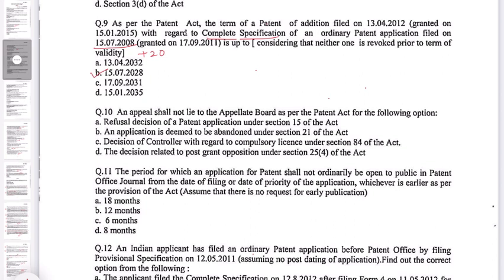So here, appeal shall not lie to the appellate board only when an application is deemed to be abandoned under Section 21 of the Act. So the correct option is B.